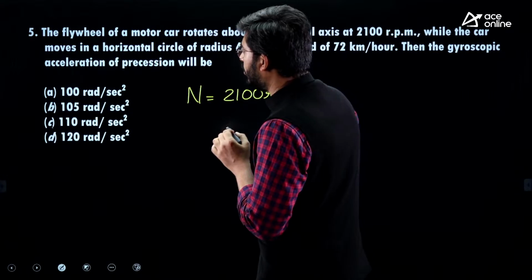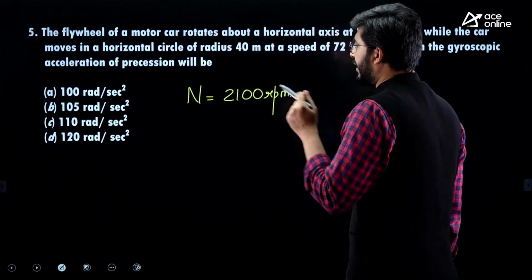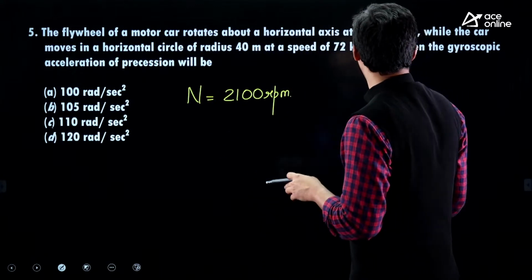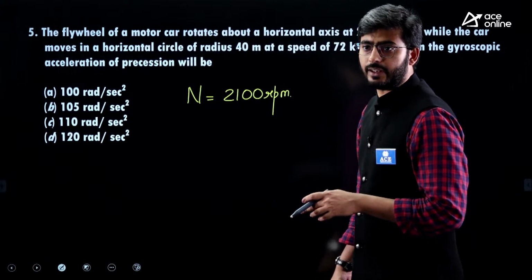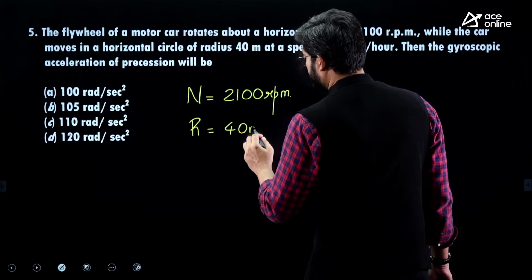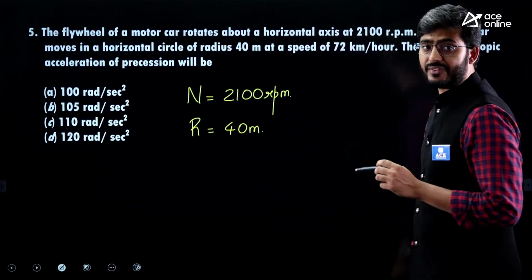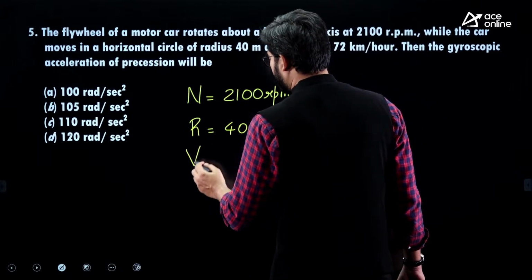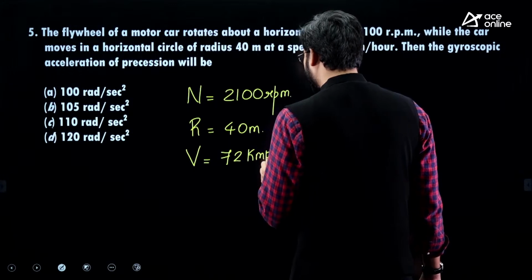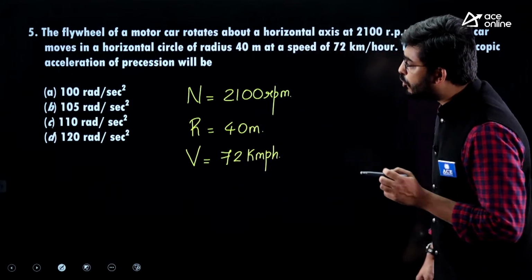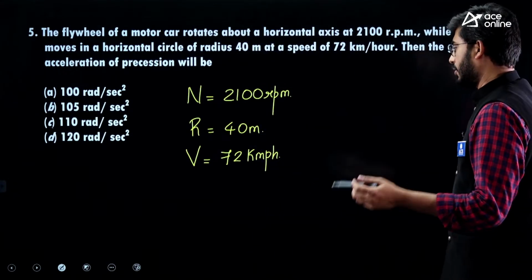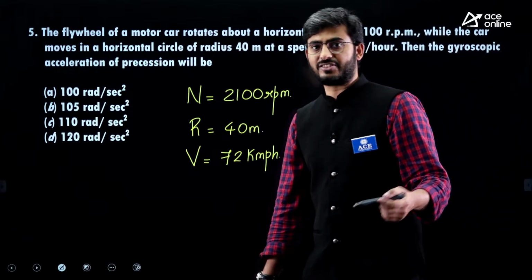While the car moves, flywheel of the motor car is rotating with this speed, and while the car moves in the horizontal circle of radius equal to 40 meters, at a speed of 72 kmph. This is the velocity of the car, or I should say this is the velocity of precession. Then the gyroscopic acceleration of precession will be dash. So gyroscopic acceleration they are asking us to calculate.